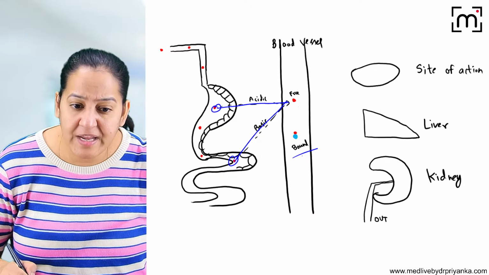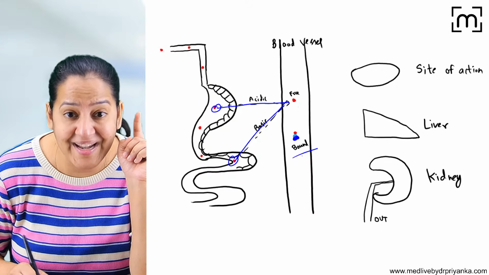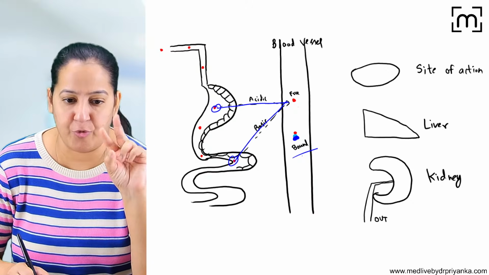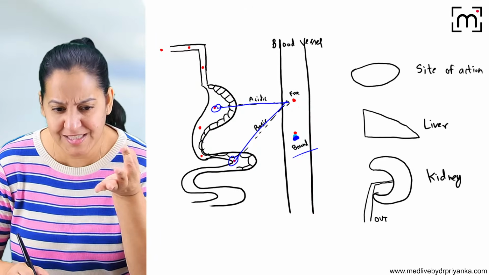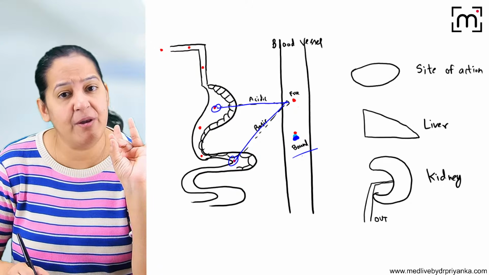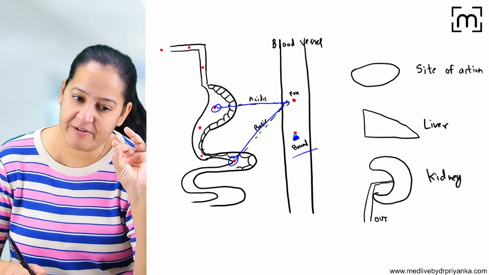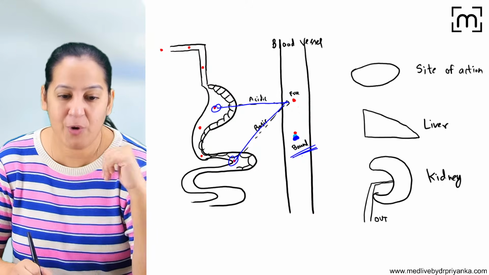You may be thinking, ma'am, which protein? Name the protein. This blue color is the protein with which the drug is binding in the bound form. This protein can be albumin or alpha-1 glycoprotein. If the drug is acidic, it will bind with albumin. Albumin is a protein. And if the drug is basic, it will bind with alpha-1 glycoprotein. Whatever protein it is, this drug is known as bound drug because it is bound with the protein.